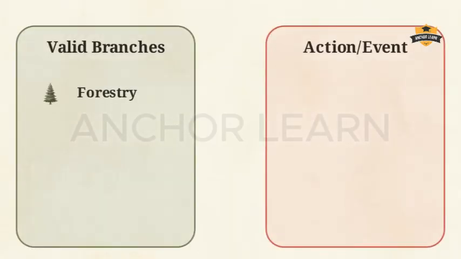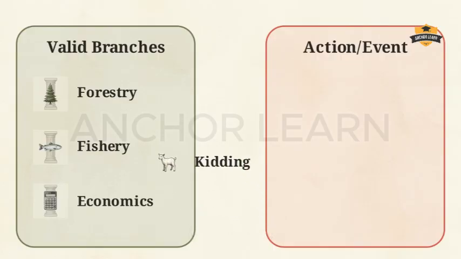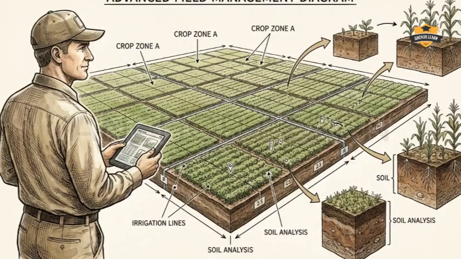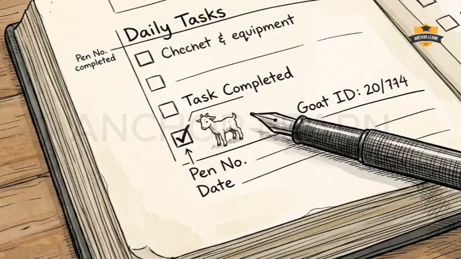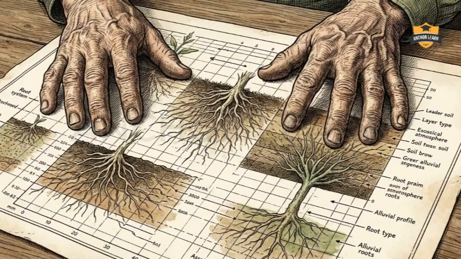Forestry, fishery, and economics are true structural wings. They represent entire fields of study and management that organize the resources of the farm. When you view the syllabus through a manager's lens, a term like kidding is immediately identified as a task, not a branch, and the trick loses its power. We are locking in a sharp biological precision formula to ensure you never miss this distinction again.